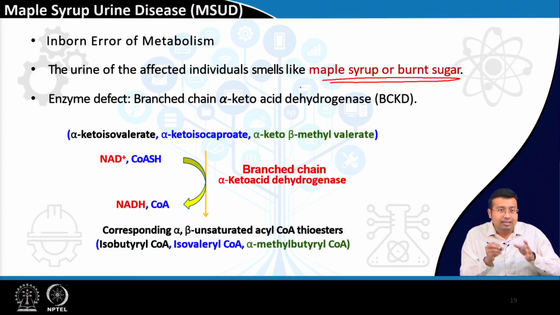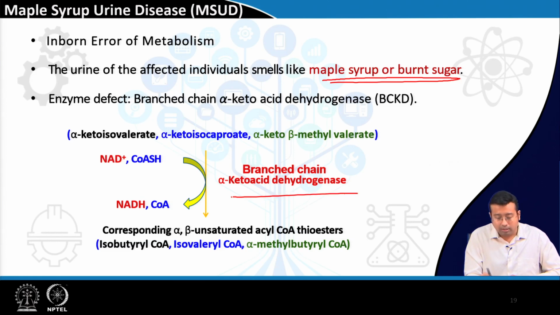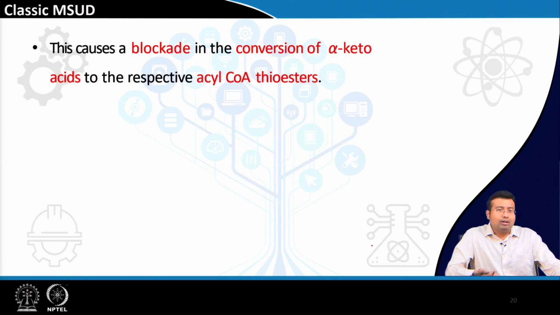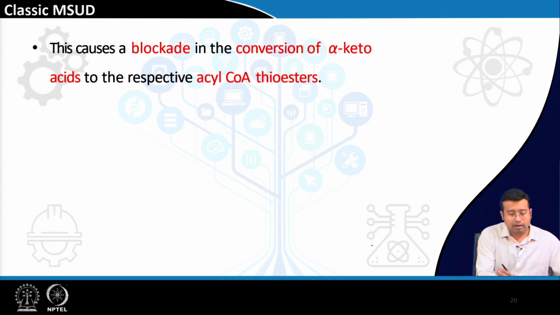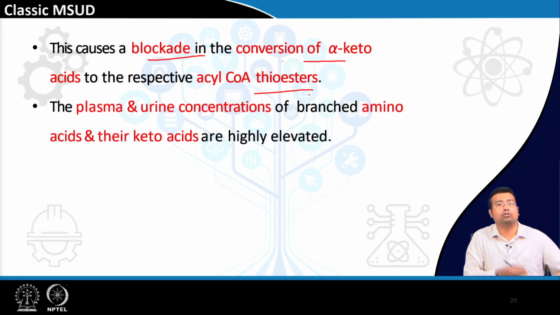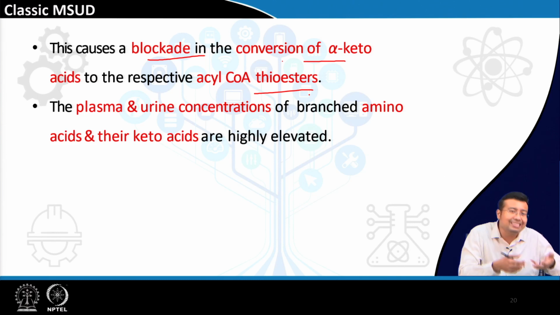Anyway, the enzyme that is deficient, as I told you, is branch chain alpha keto acid dehydrogenase, which was converting the keto acids into their thioesters. This enzyme is deficient. The blockade hampers conversion of these keto acids into their respective thioesters. So, both the branch chain amino acids and their corresponding keto acids will be elevated.